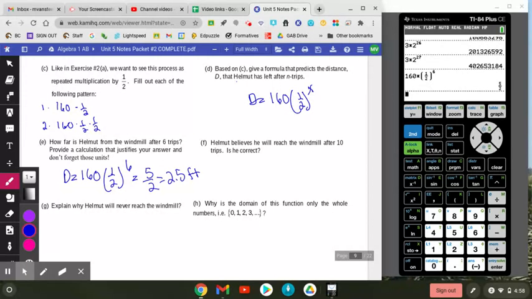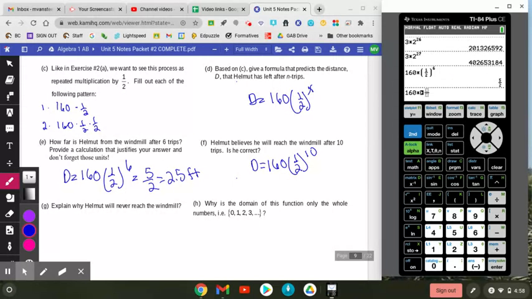Helmut believes he will reach the lighthouse after 10 trips. Is he correct? Let's try. We're going to do 160 times 1/2 to the 10th power, and he's 5/32 feet away.